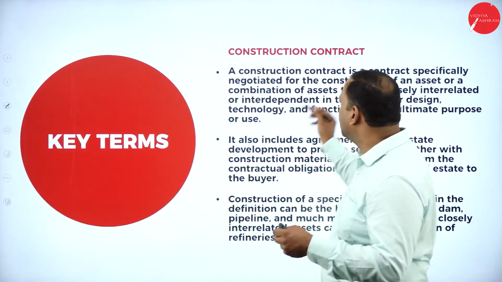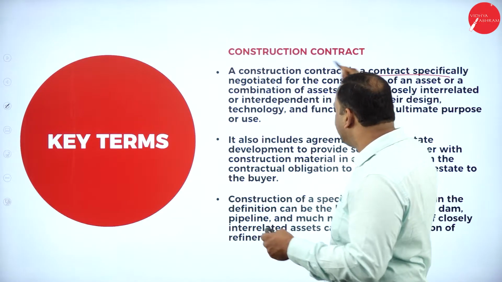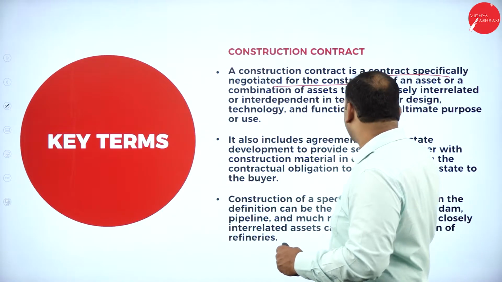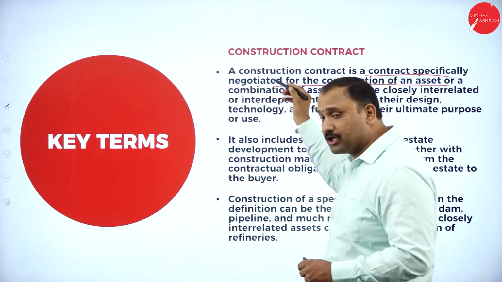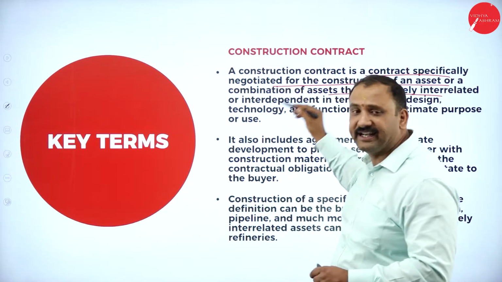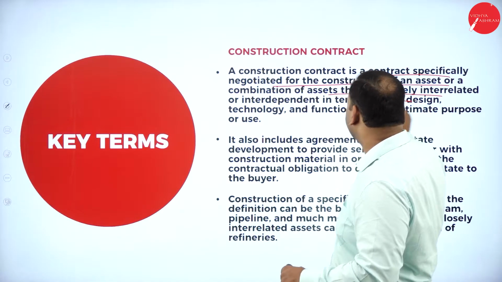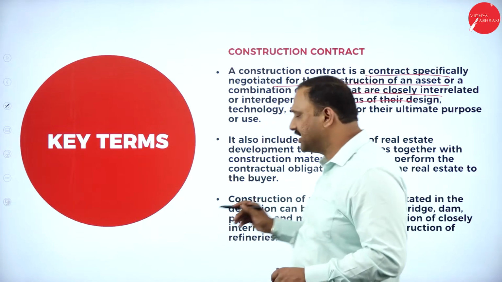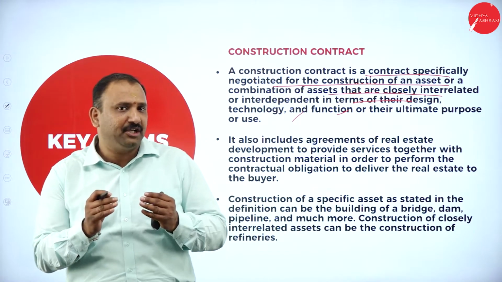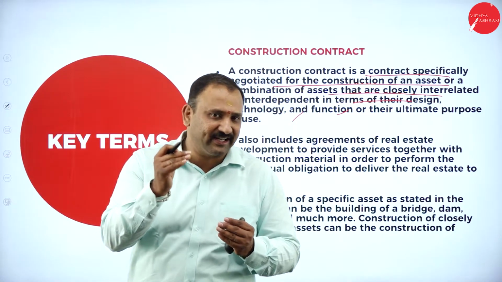A construction contract is a contract specifically negotiated for construction of an asset or combination of assets that are closely interrelated or interdependent in terms of design, technology, function, or ultimate use. So construction means that you are going to construct an asset.